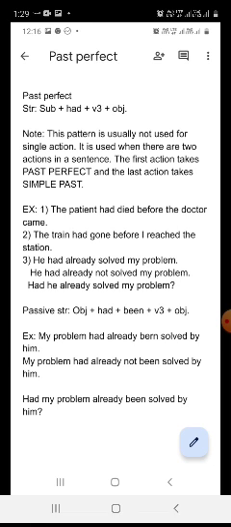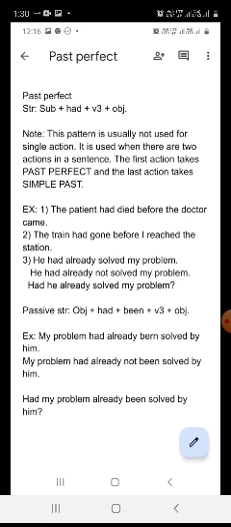Please repeat. Yes, when there are two actions in a sentence. The first action means the action that takes place at first. It will take the structure of past perfect, and the last action means the action which will take place at last. It will take simple past. Keep it in your mind. In these two actions, the first action will take past perfect structure and the last action will take simple past structure. It will be cleared with the help of the examples which I have written here.